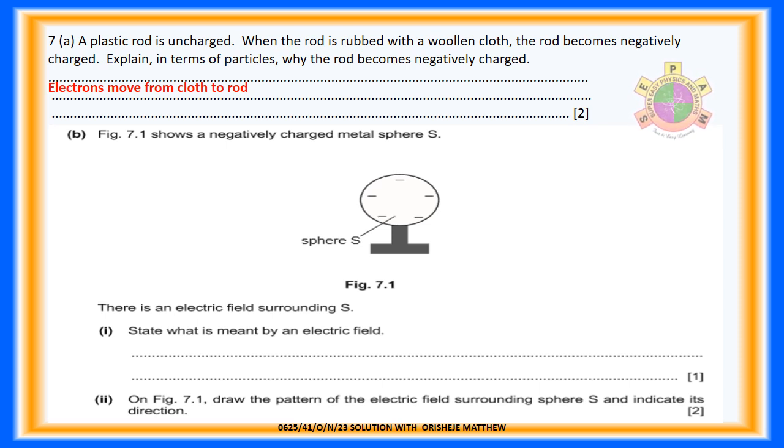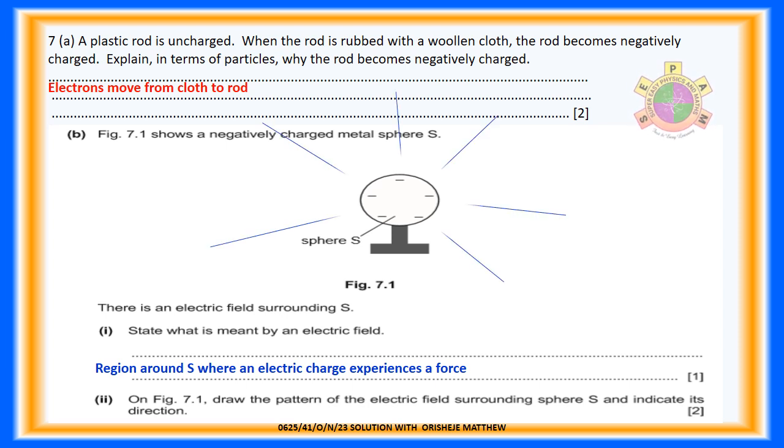Question 7b. Figure 7.1 shows a negatively charged metal sphere S. There is an electric field surrounding S. Question 7b.1. State what is meant by an electric field. 1 mark. Answer: region around S where an electric charge experiences a force. Question 7b.2. On figure 7.1, draw the pattern of the electric field surrounding sphere S and indicate its direction. 2 marks. Answer: the electric field surrounding sphere S points towards the sphere S. Electric field lines enter a negatively charged sphere.